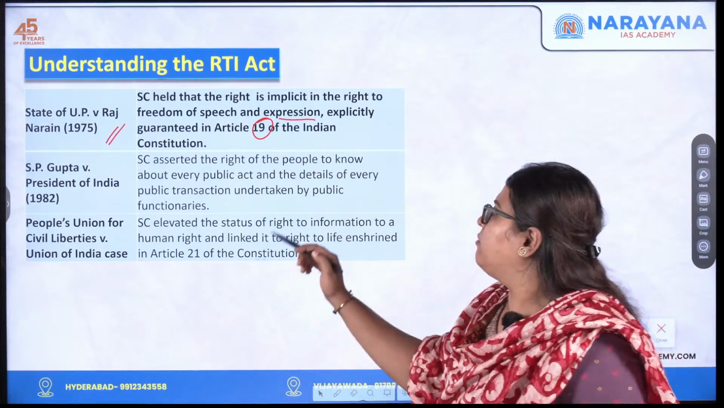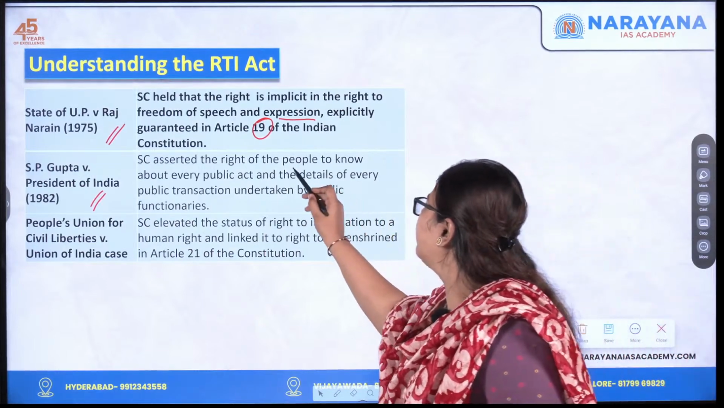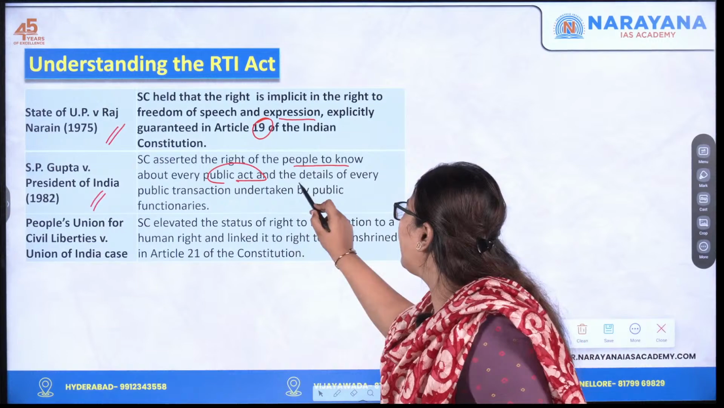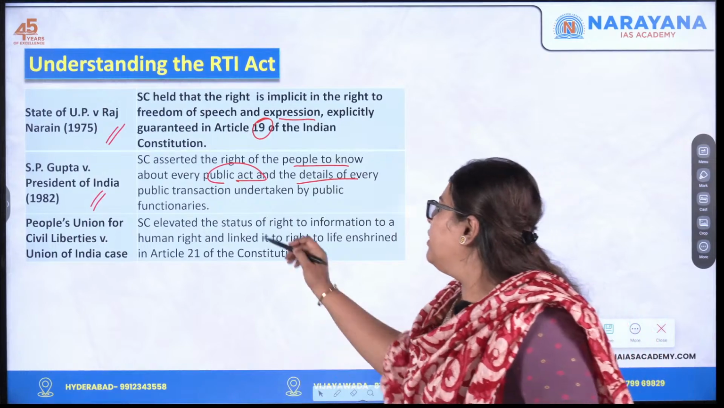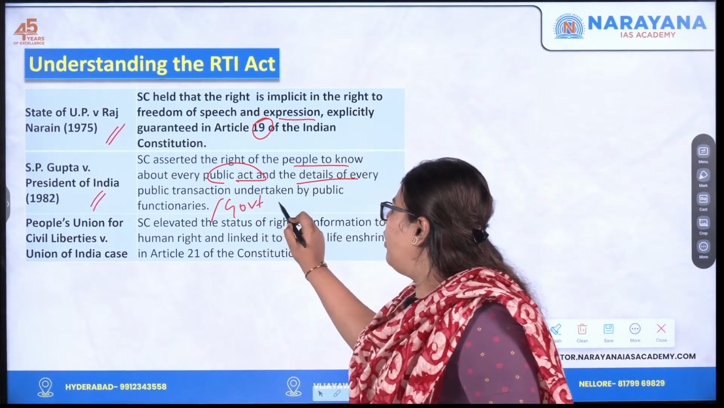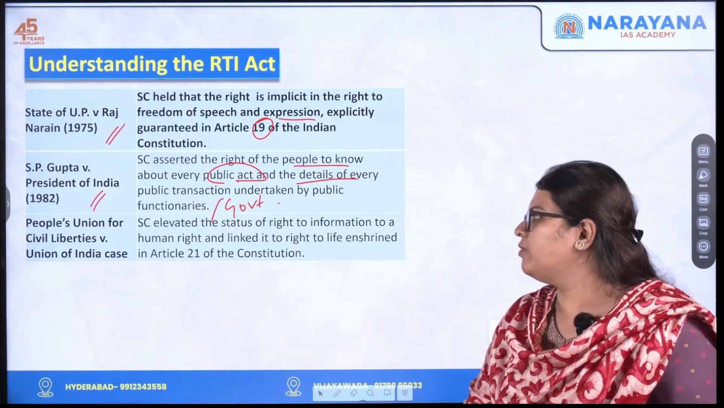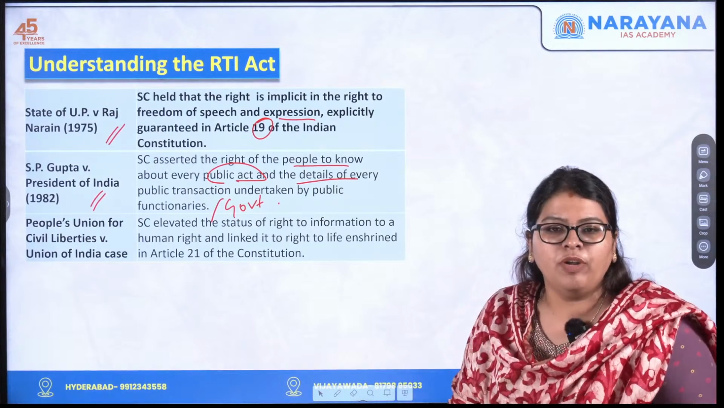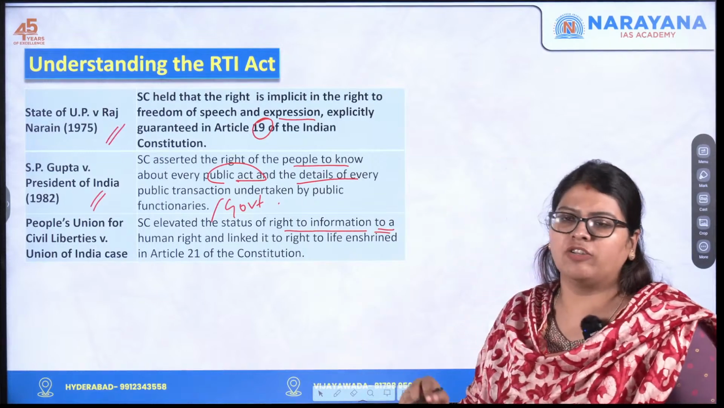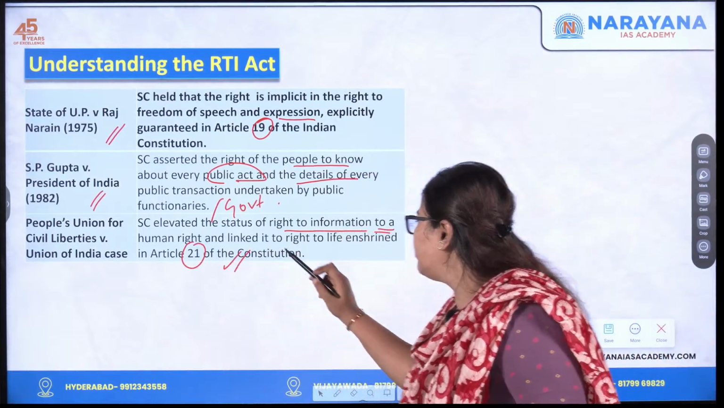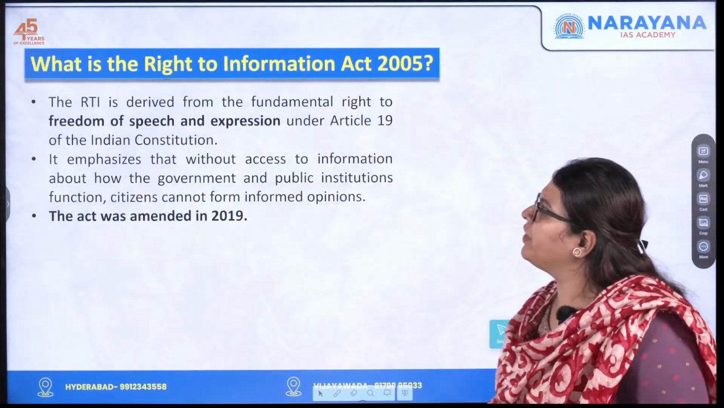Again, in SP Gupta versus President of India, 1982, the Supreme Court asserted the right of the people to know about public acts and details of every transaction undertaken by the public functionary, that is, the government. In the People's Union for Civil Liberties (PUCL) versus Union of India case, the Supreme Court elevated the status of the right to information to a human right and linked it to Article 21 of the Constitution. So these are the various case laws associated with the right to information.